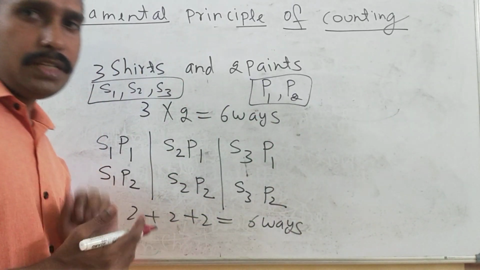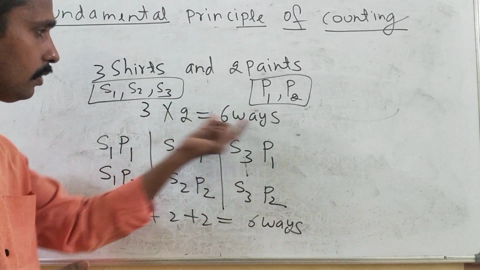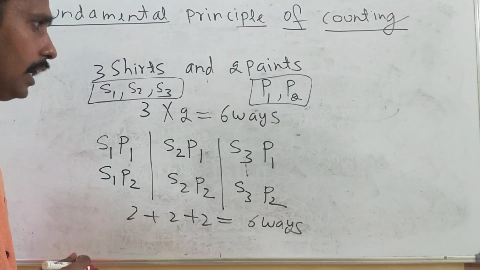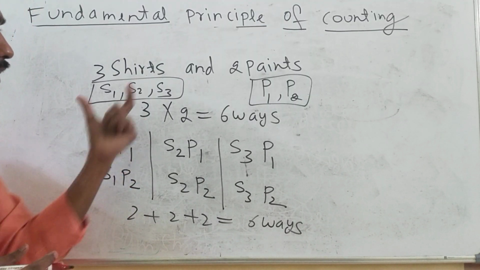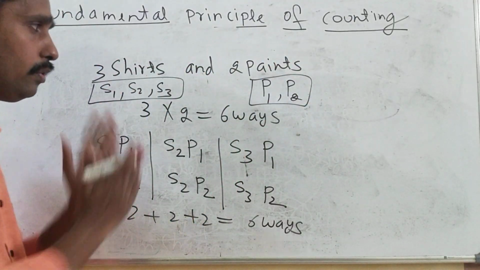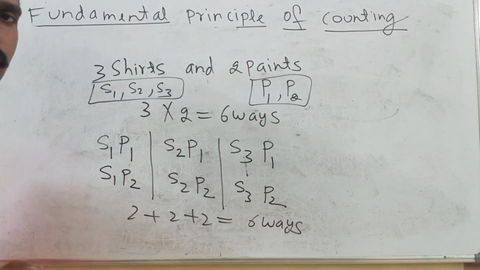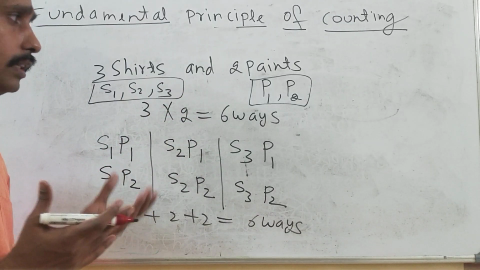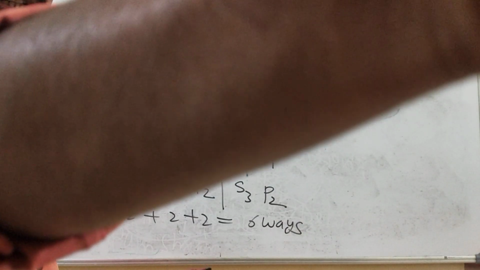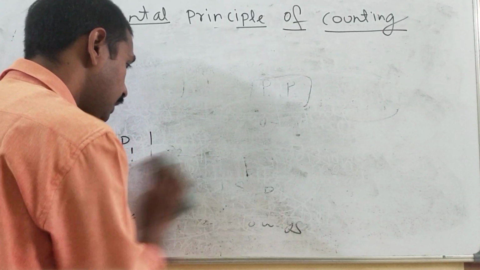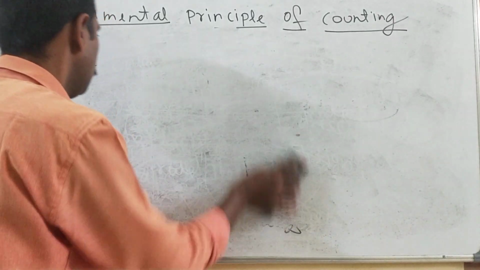So instead of doing it this way, we can directly do 3 into 2 is equal to how many ways? 6 ways. Okay. And it's not like it can be used only when 2 events are there. We can have 3 things also. I will take another example.